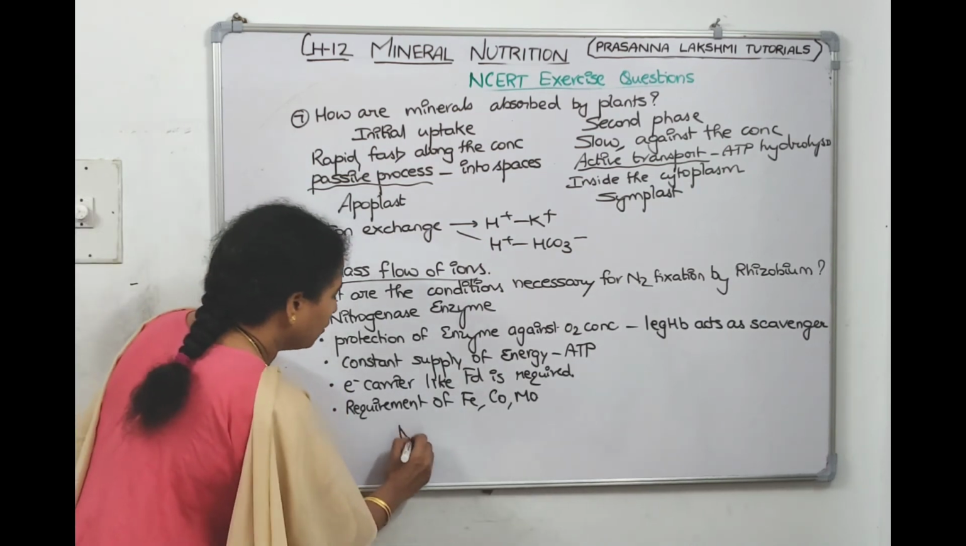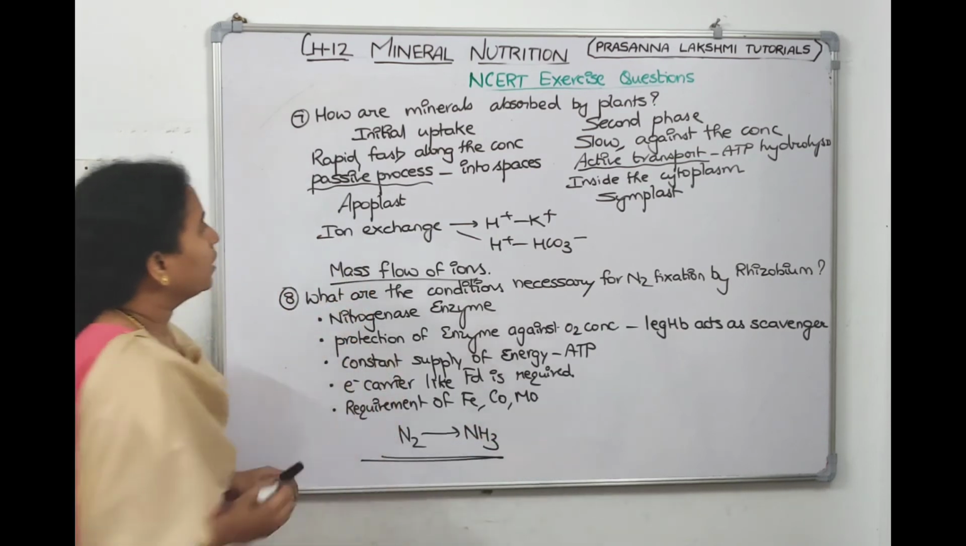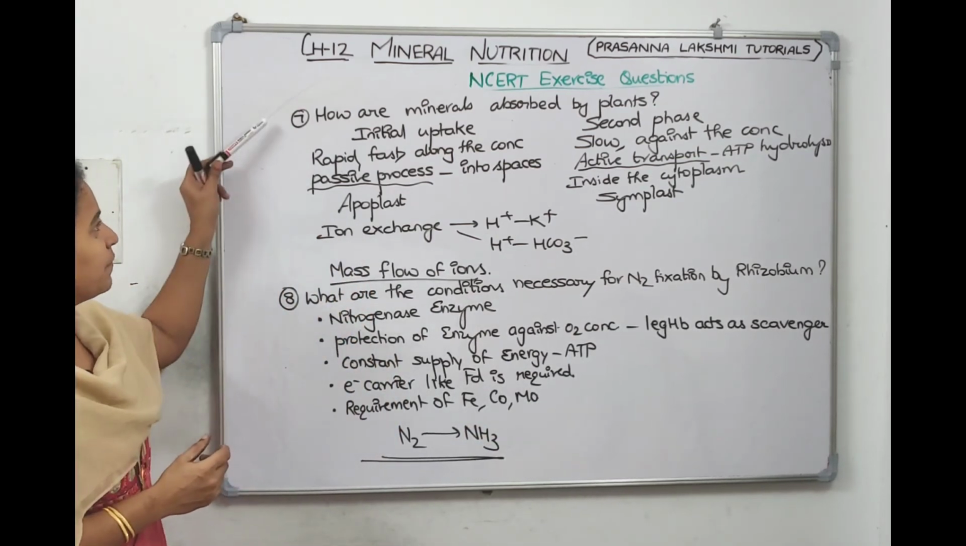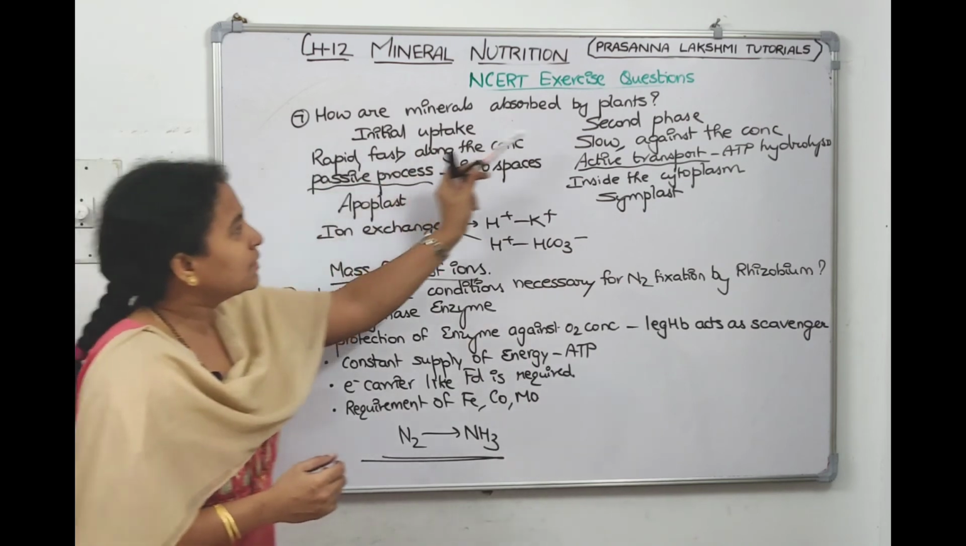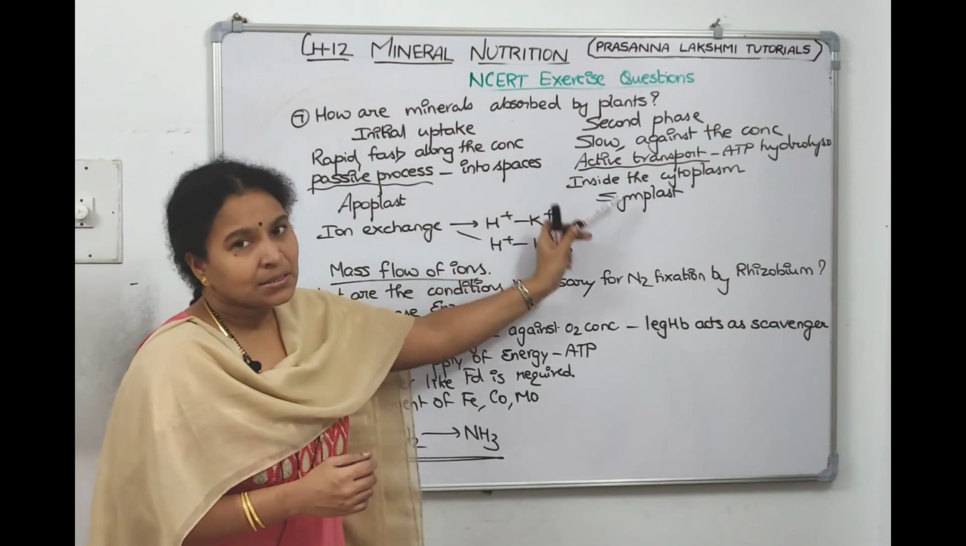It helps in conversion of atmospheric nitrogen to ammonia, children. So what did we discuss in this board? Question number 7 and question number 8. How are minerals absorbed by the plant? Initial uptake is apoplast, next uptake is symplast.